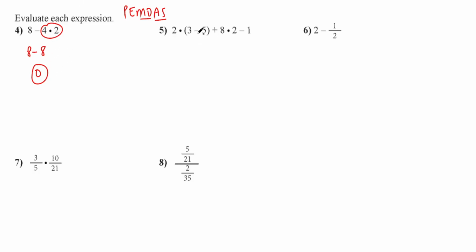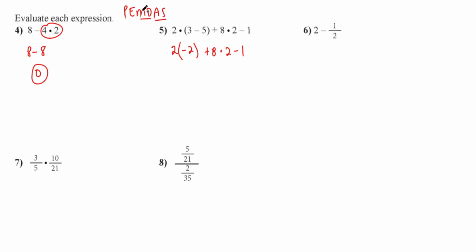Let's continue that with this. We do parentheses first, then we do multiplication. All right, so let's do this first. So this is 2. Now, you don't really need that dot there to show multiplication, do you? What's 3 minus 5? Negative 2. And then plus 8 times 2 minus 1.